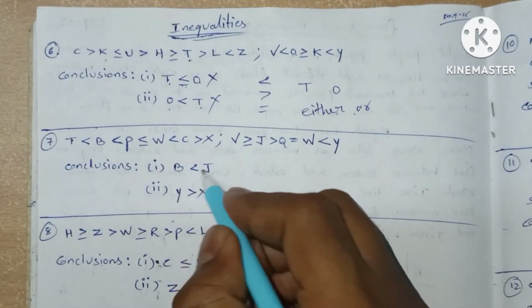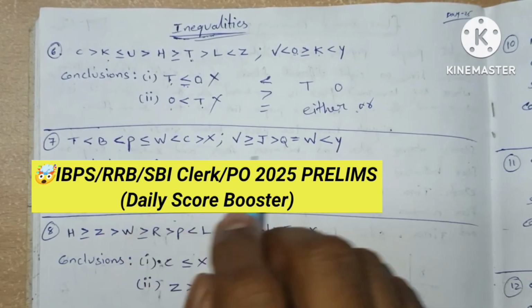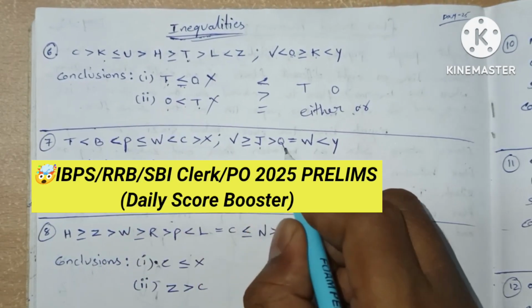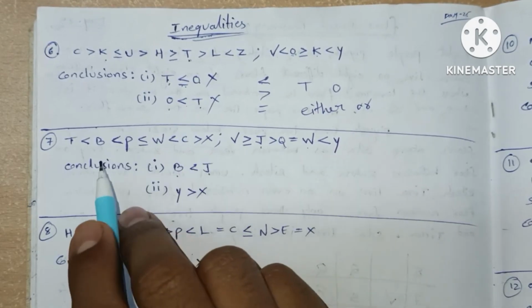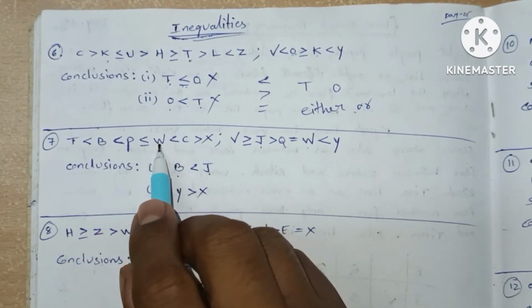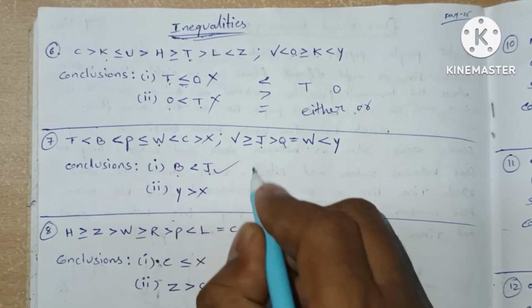Okay, next, second question. J to B. Where is J? From J it is going to Q, W. We reached W. From W it is going to B. So this case is true.